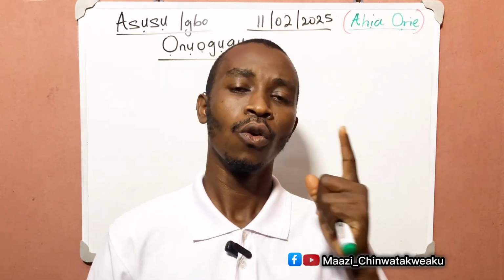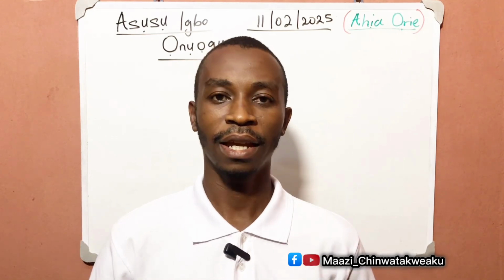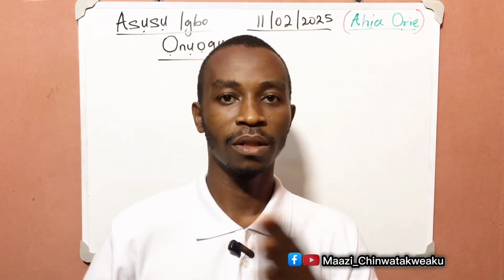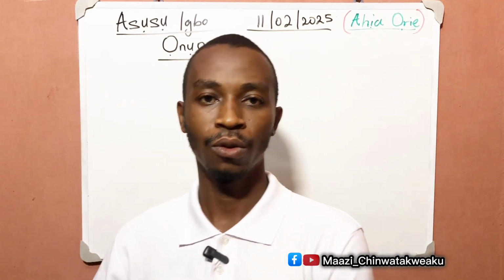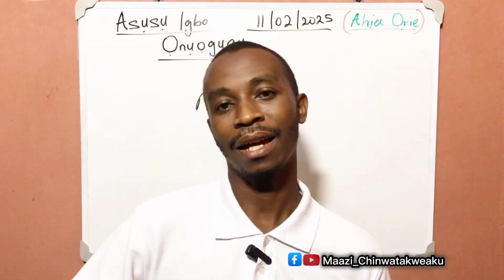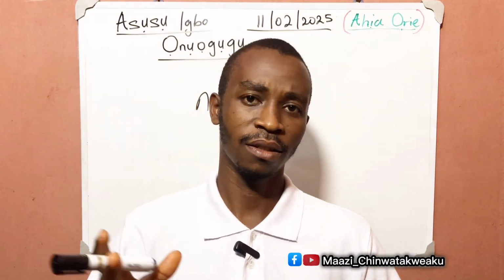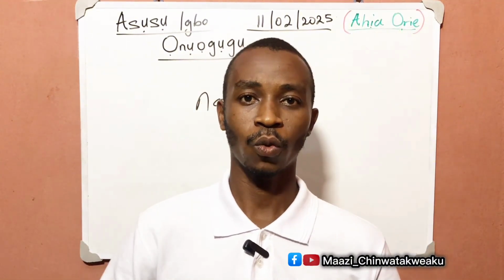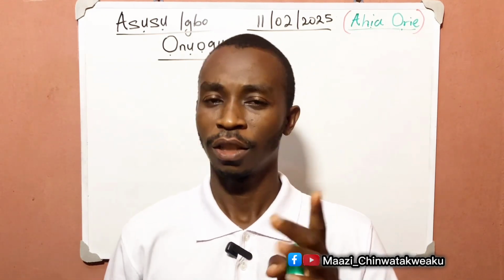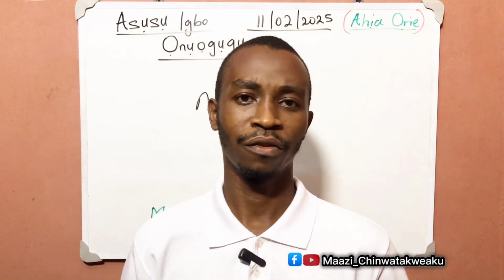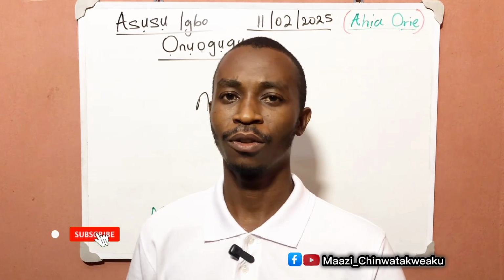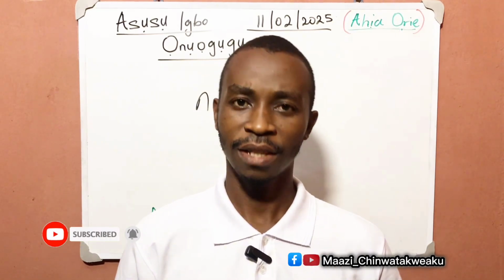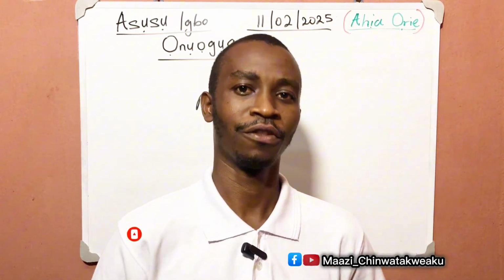For instance, otu means one, and ten means iri. When you see words like iri na otu, it means 10 and 1. In this context, it is translated as 10 plus 1, which is going to give you 11. Let me not get you more confused. When we get to class, you are going to understand this better. Let's go to class.